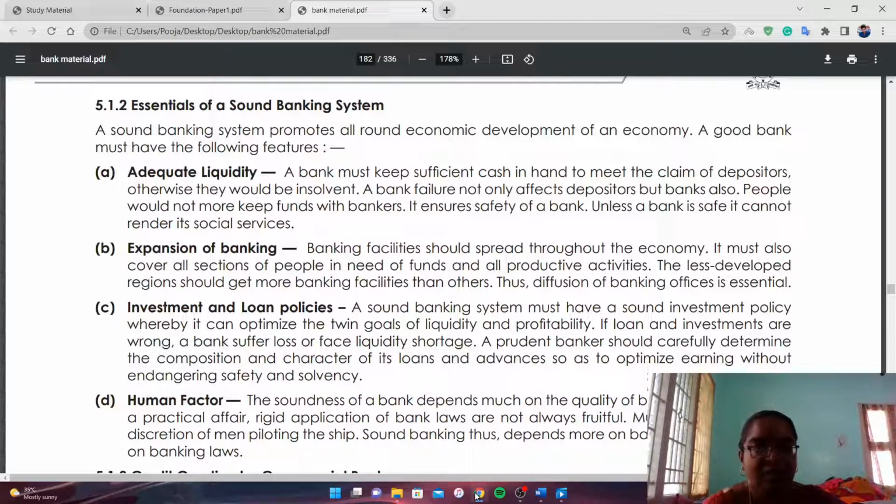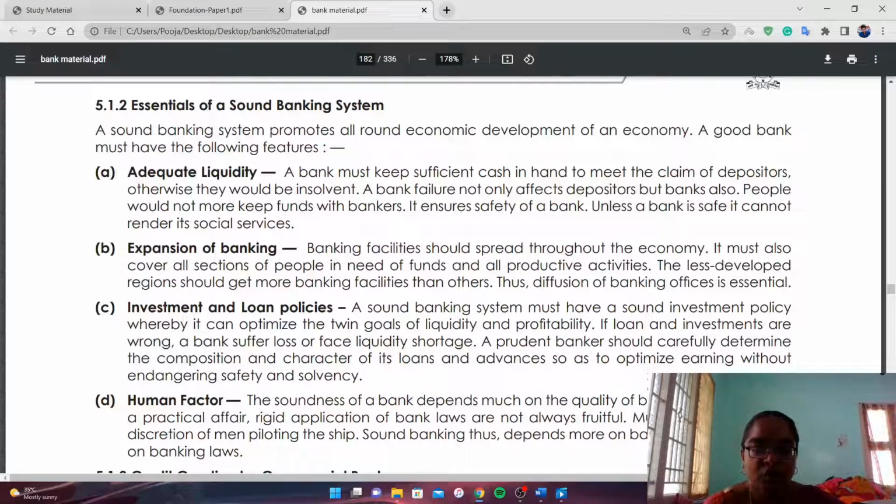Expansion of banking. Yes, banking facilities should spread throughout the country. It should cover all sections of people. That is, banks are available in rural area, urban area, developed area, backward area. So the expansion of banking helps to remove regional imbalances. Investment and loan policies. A sound banking system must have a sound investment policy. While investing money, the bank has to consider whether the investments are feasible, whether there is a possibility of earning income from the investment. After that, the money will be invested.